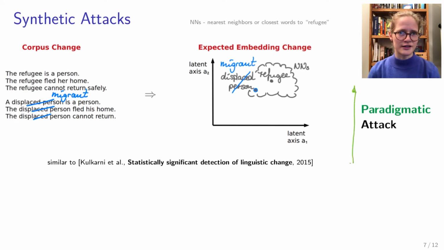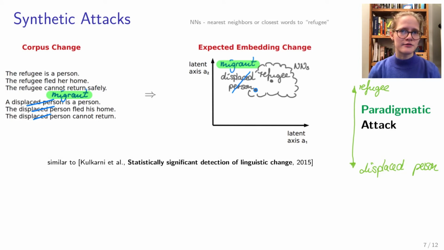The first one here is the paradigmatic attack. If I change the closest paradigmatic associations of refugee artificially from displaced person to migrant from one year to the next, this should be encoded in the embedding trained on this text, and a paradigmatic measure should be able to detect this in turn.